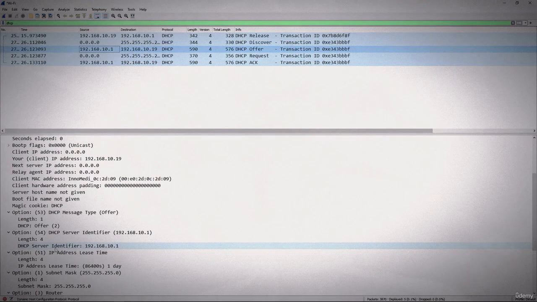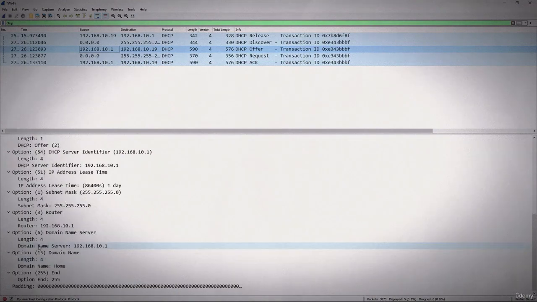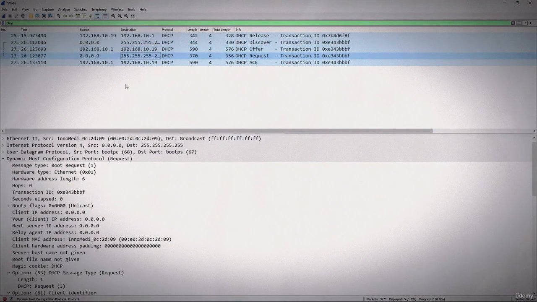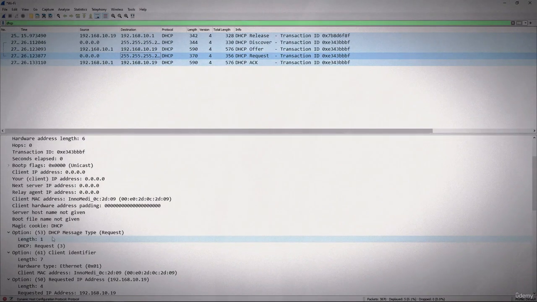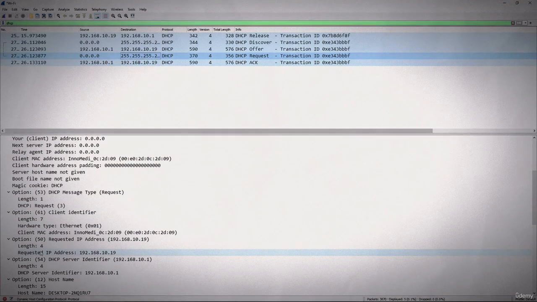.19. It knows that I want the same one and it says, you know, no one's using it, go ahead, why don't you try that .19. The next step is for the client to go back out and say, you know, I think I do want that one, and let's go to it. So I'm going to request it, and again I want that requested IP address here, and I would like that IP address. Could I have it?